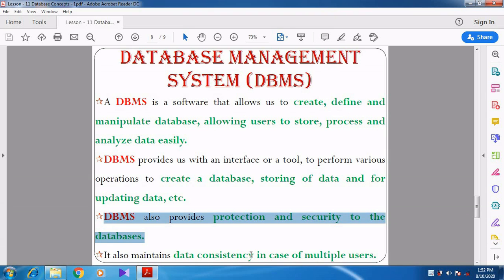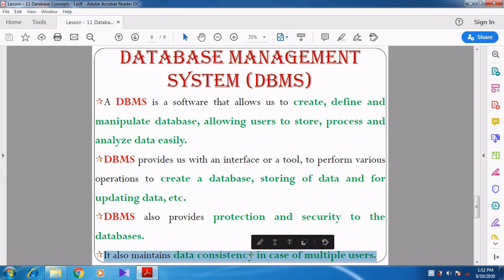It also maintains the data consistency in case of multiple users. So more than one user is accessing the data. All those users are accessing the data, so they can use the data, they can access the data. There is no problem at all. For example, you take a simple example. Most of you are downloading songs and some films, Tamil songs or Tamil movies from the internet.